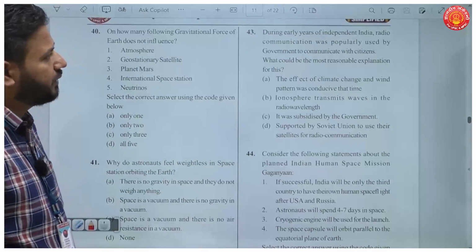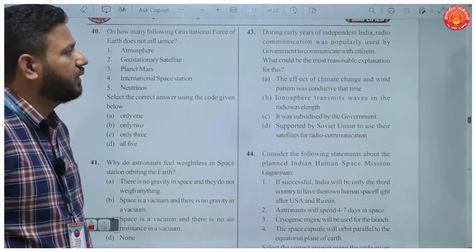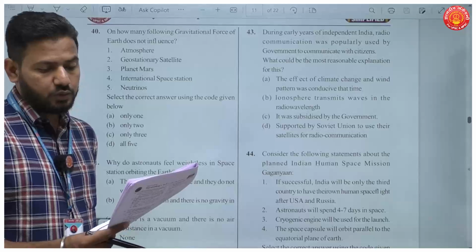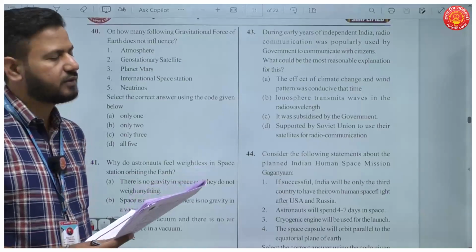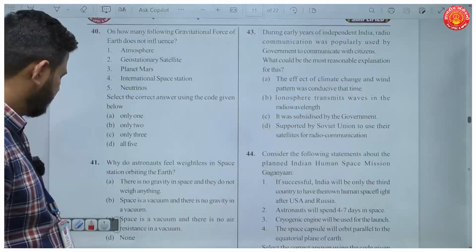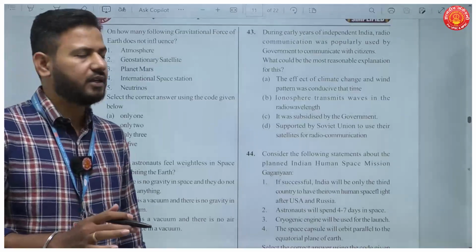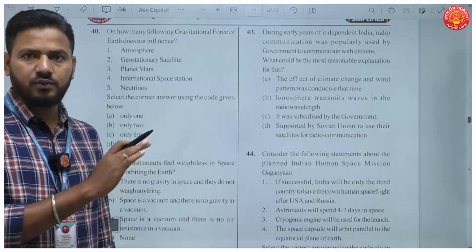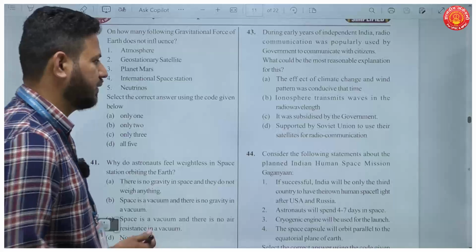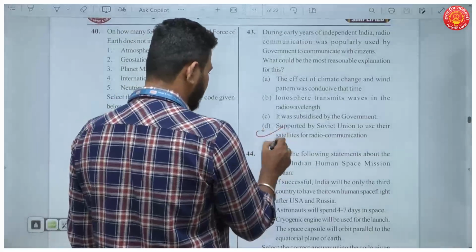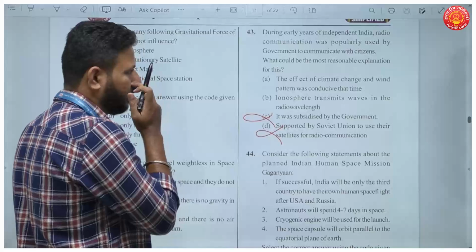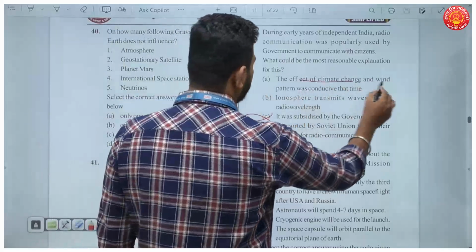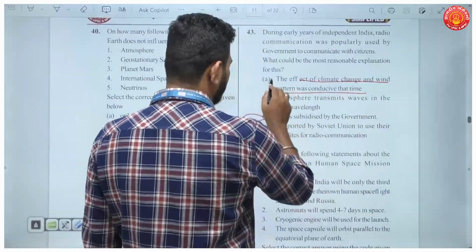During early years of independent India, radio communication was popularly used by government to communicate with citizens. What could be the most reasonable explanation for this? Basic science here again. Reading the options, you can eliminate most of them. It was supported by Soviet Union, there's no question of support. It was subsidized by the government, also cannot be an option. The effect of climate change and wind pattern was conducive at that time, also is no.